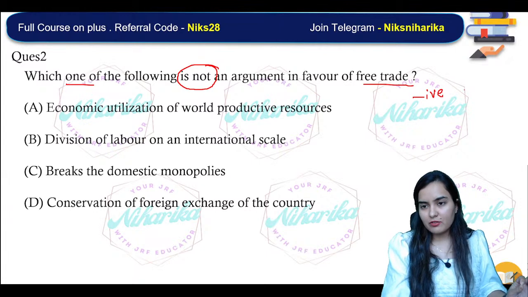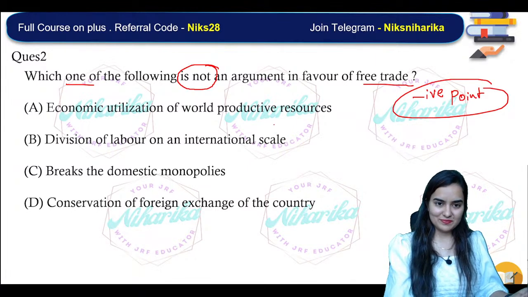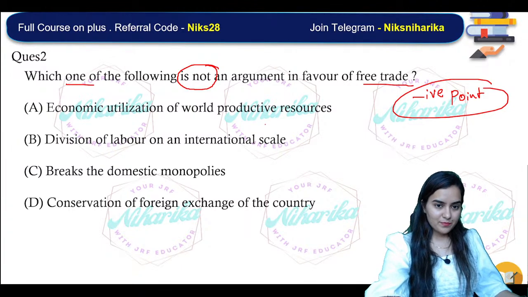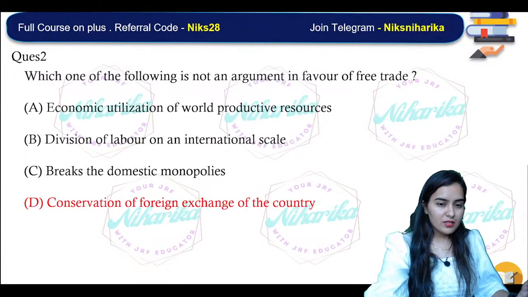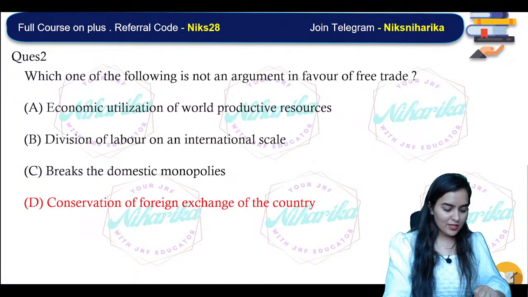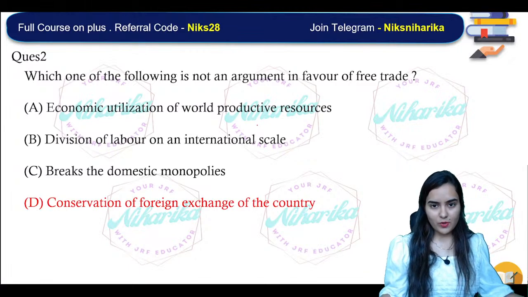Please search for the negative point in case of free trade. Very nice. Ashwini has given the correct answer first. Okay, that is the negative point: conservation of the foreign exchange of the country. Correct.